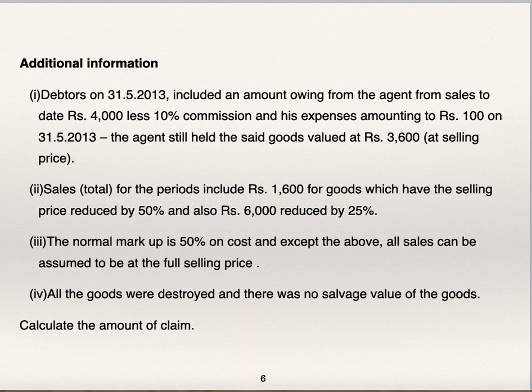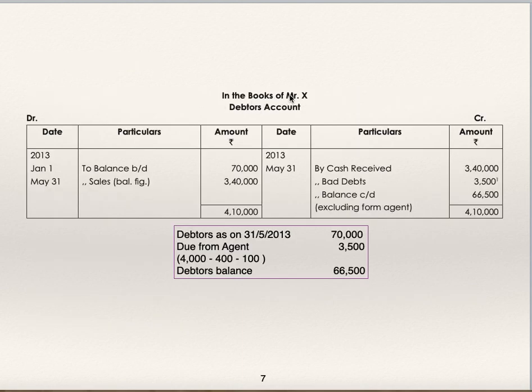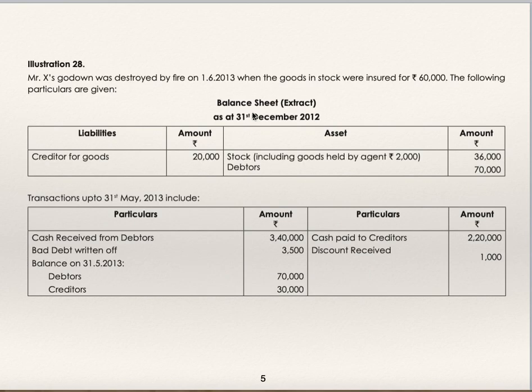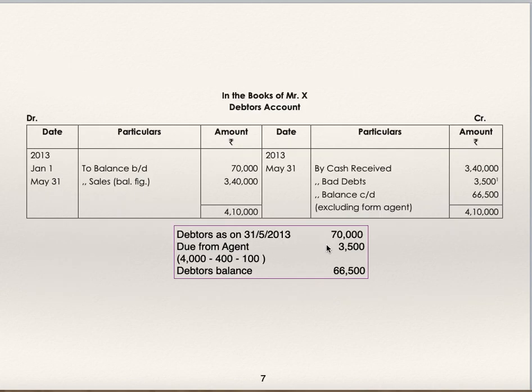So first we'll prepare the debtors account and find out sales. In the books of X, debtors account, to balance brought down 70,000. See, the debtors opening balance is 70,000, the balance as on 31st May 13, but this includes due from the agent 3,500.